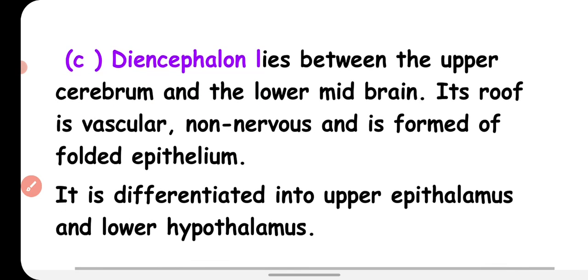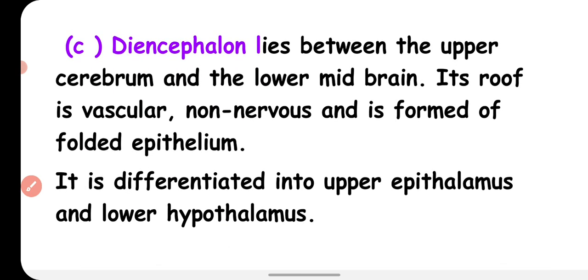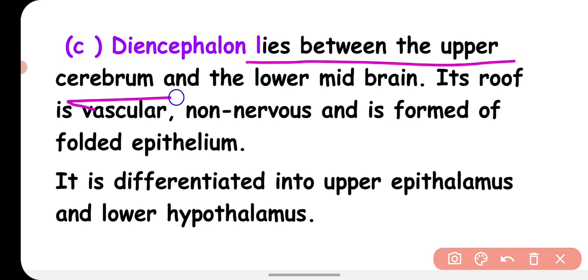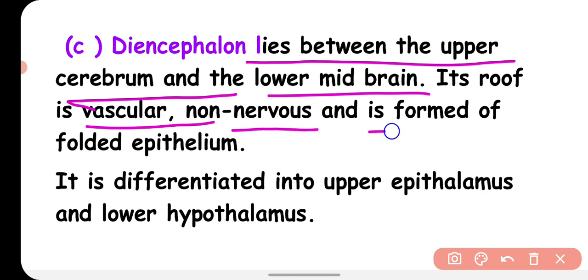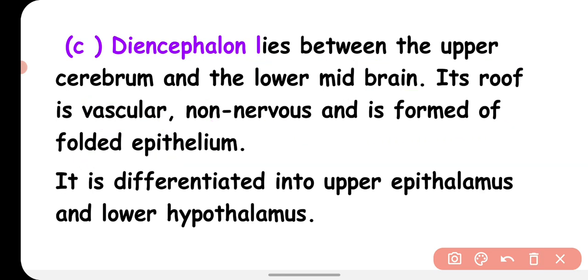Now we'll talk about the diencephalon. This is the part of the forebrain, and it lies between the upper cerebrum and the lower midbrain. Its roof is vascular, non-nervous, and formed of folded epithelium, and it is differentiated into upper epithalamus and lower hypothalamus.